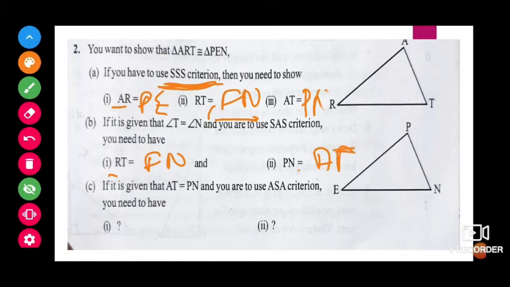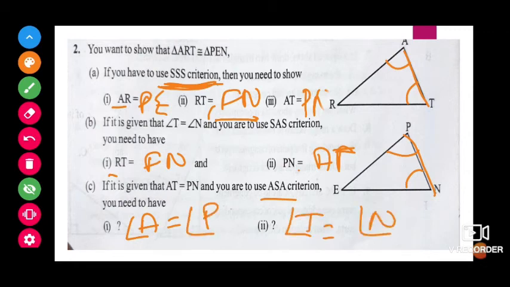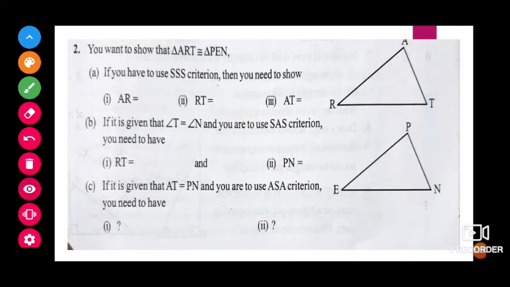Next, if it is given that AT, this side, is equal to PN, then if I want to show the ASA criterion, what do I have to prove? ASA means angle, side, angle, so the angles which include this side should be equal. So what do I have to show? Angle A is equal to angle P and angle T is equal to angle N. If I show like this, then I can say that both the triangles are equal.